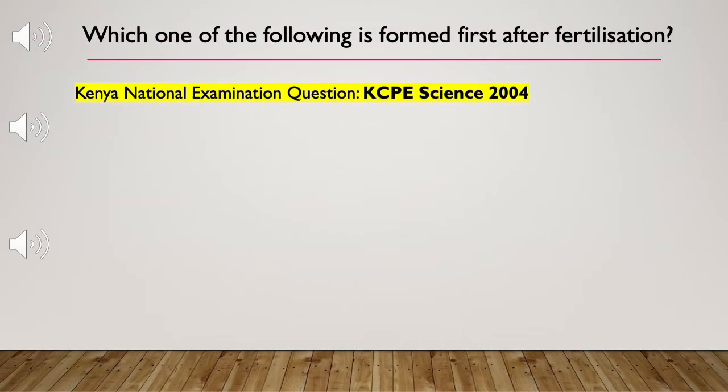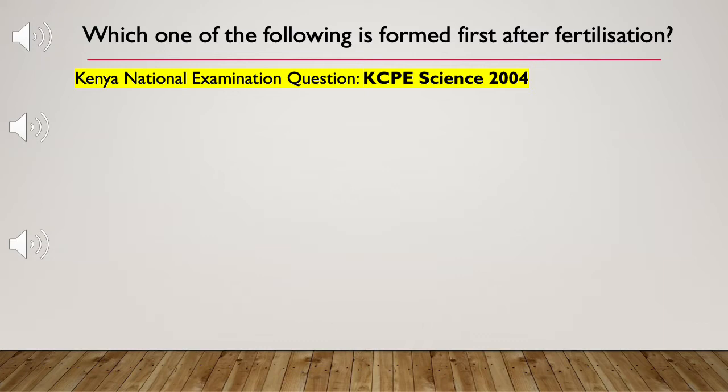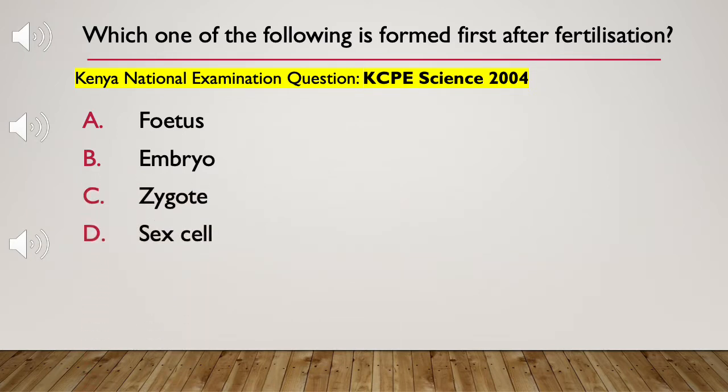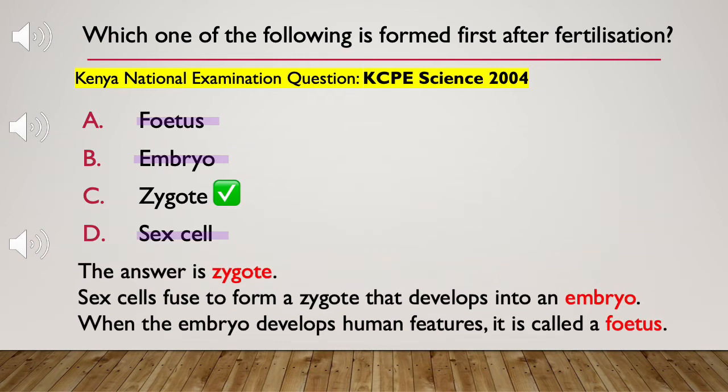Which one of the following is formed first after fertilization? A. Fetus, B. Embryo, C. Zygote, D. Sex cell. The answer is zygote. Sex cells fuse to form a zygote that develops into an embryo. When the embryo develops human features, it is called a fetus.